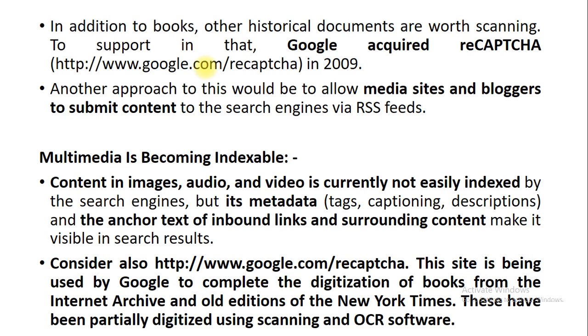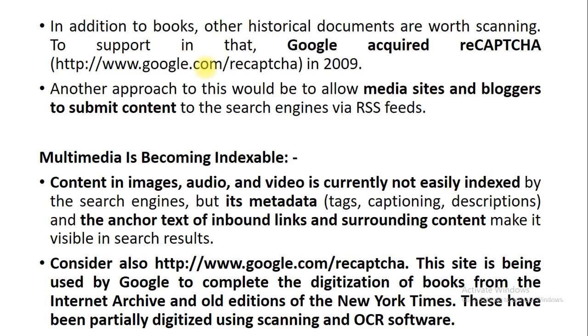So what search engines do nowadays is collect those contents, like metadata or any anchor text you have given in the inbound links. From that content, search engines are able to identify the images, audio or video files.